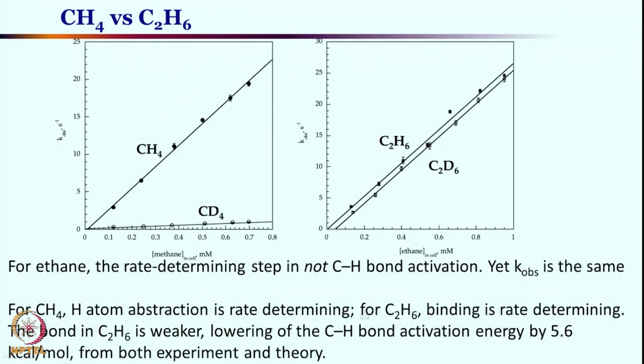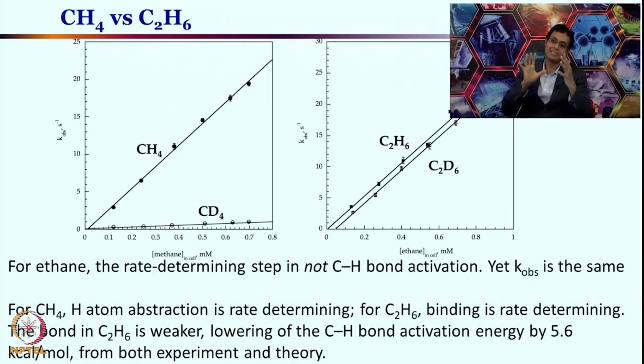So for methane, hydrogen atom abstraction is rate determining. For C2H6, the binding, the approach, the C2H6 is approaching the Q, the diffusion control is happening. So the binding of the ethane with respect to the intermediate Q is important. See, this is how nature has evolved in such a way, the enzyme is designed in such a way, overall the enzyme pocket, the approach road is such that it just fits methane perfectly. Okay.